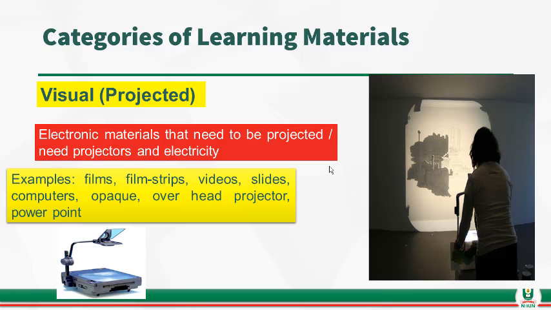So the second one is visual projected. These are the electronic media that need to be projected for students to see, so this makes use of electricity. As examples, we have film strip, video, slide, opaque, overhead projector, and multimedia projector. These can be used to teach a larger group of students, and to teach what you cannot bring to the class, and they are multifunctional and can enhance our teaching.